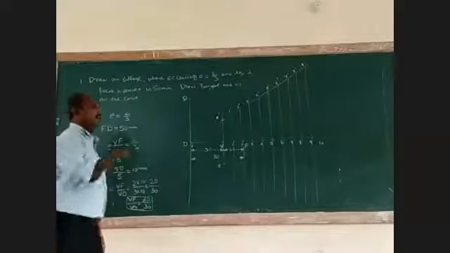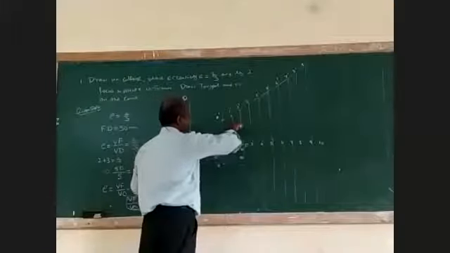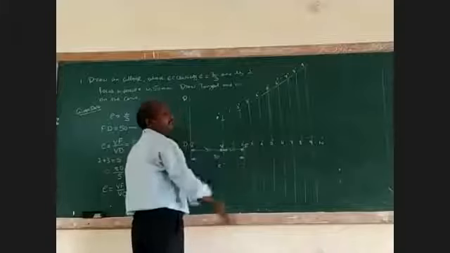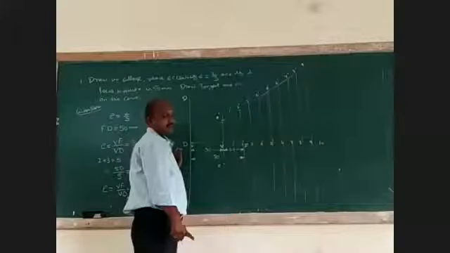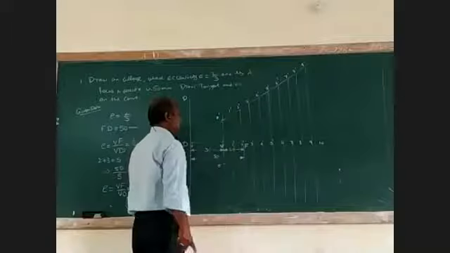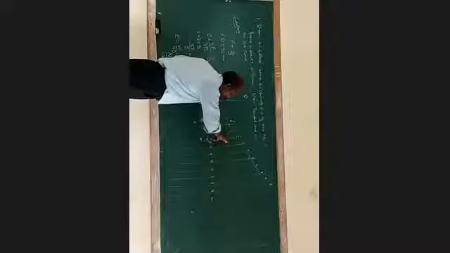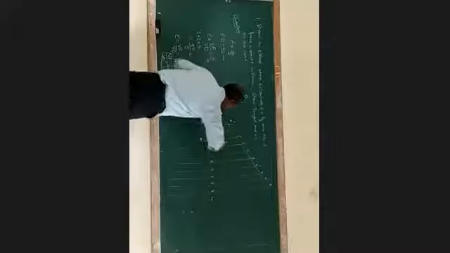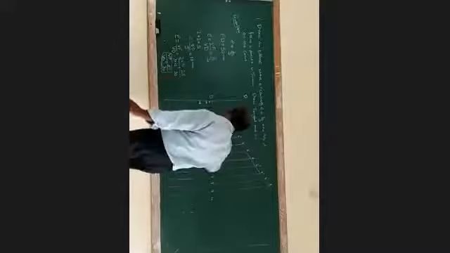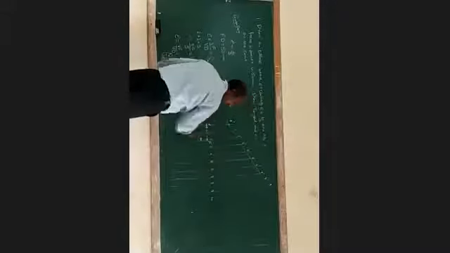Then take your compass. What have you taken? 1 to 1 dash as radius. With F as center, cut an arc above and below the line. Above and below the line.